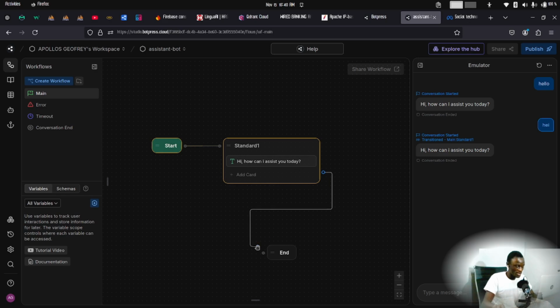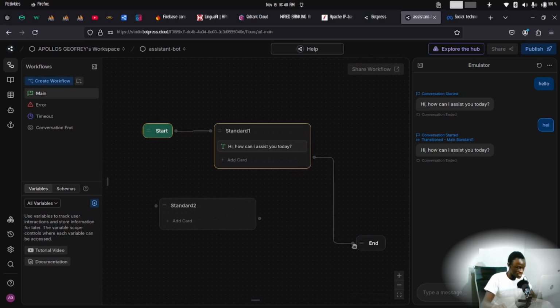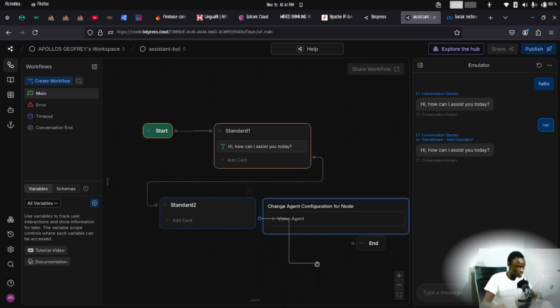Alright. However, we can change this up like this to clearly indicate that this particular conversation with the bot is terminated. We can add multiple nodes, maybe a conversation leading from standard node 1. I want to delete this and then chain it like this, meaning the flow begins from standard node 1 all the way to standard node 2, and then finally to an end node, probably somewhere here, like this.